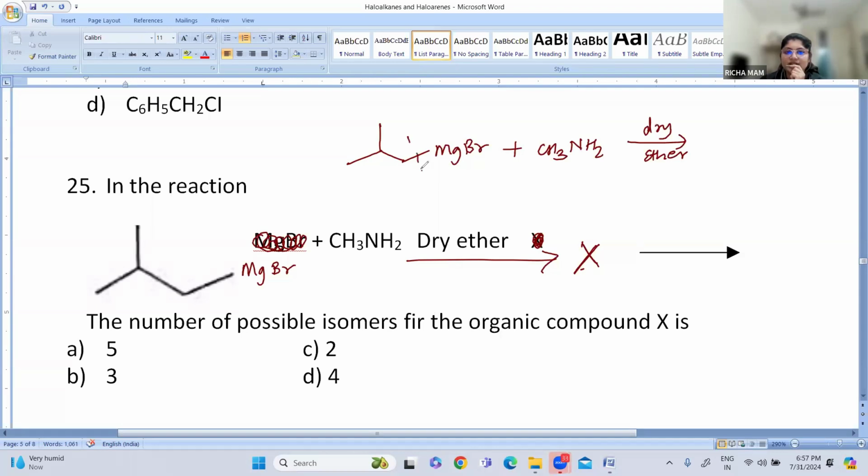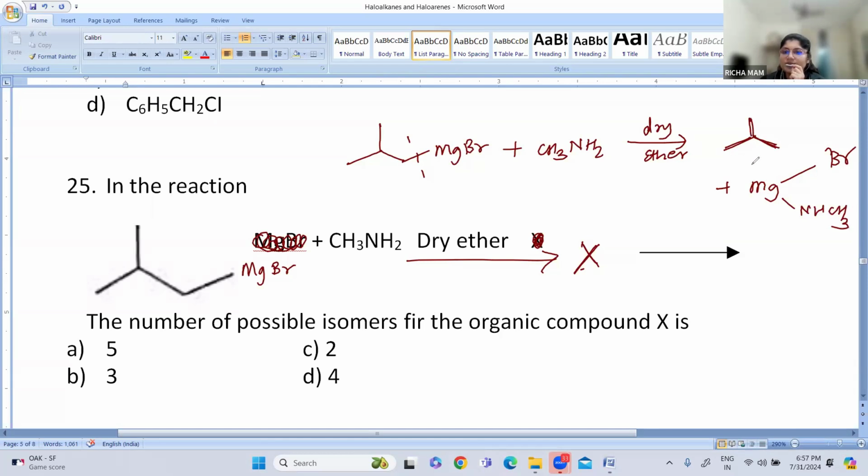The Mg bond breaks and it forms an isopropyl, plus MgBr, and this compound CH3NH, the nitrogen will attack here. So it will be NHCH3. So the compound is an isopropyl compound.